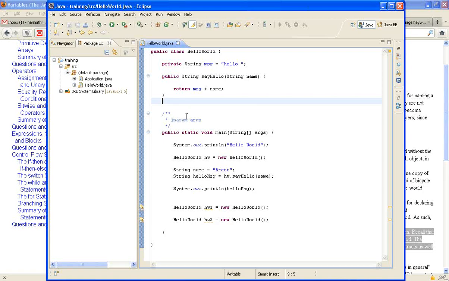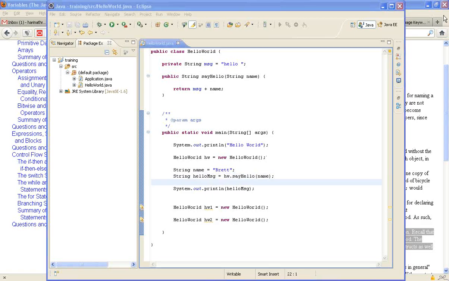Simple logic is that a class can have either variables or methods. And if you have only one class, having methods in it, and you want to call those methods, then you must have a main method, public static void main string array, and you create an object for it, and then on top of the object call the method. Okay, is this clear?